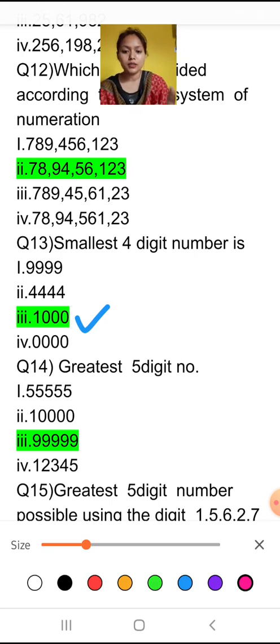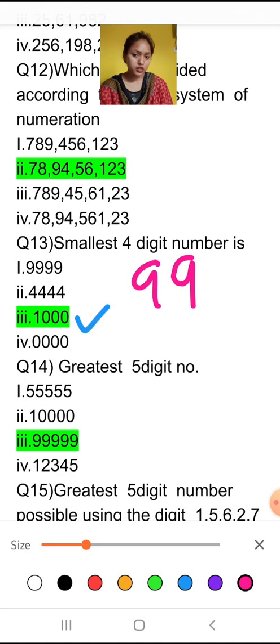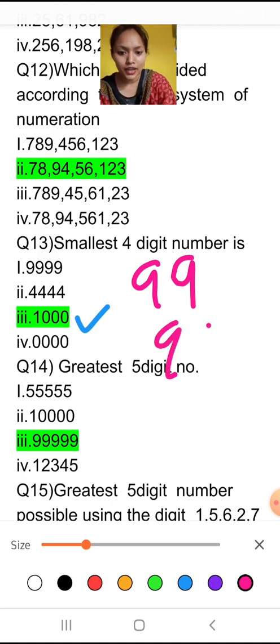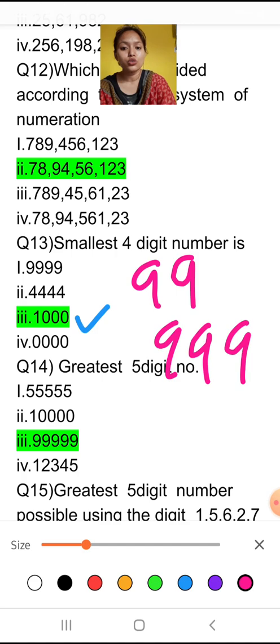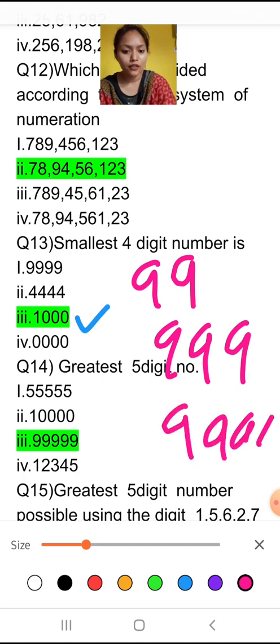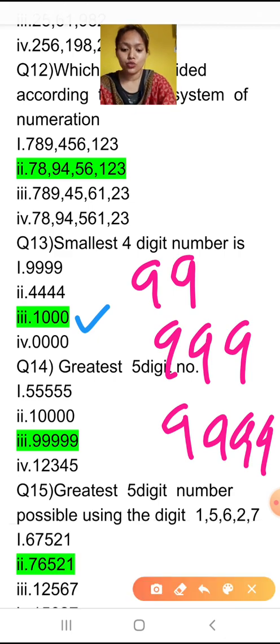Smallest 3-digit number, you know, 99 is the biggest 2-digit number. Largest 2-digit number is 99. And if I ask you the largest 3-digit number, it will be 999. If I ask you the 4-digit number, then 9999, means you have to just write 9 as many times as the digits are asked.